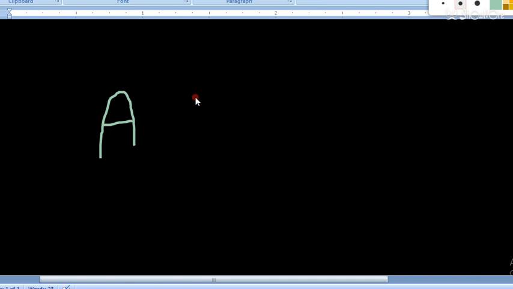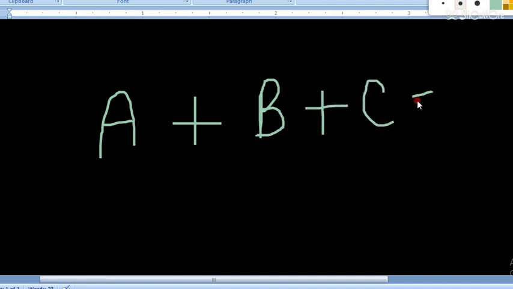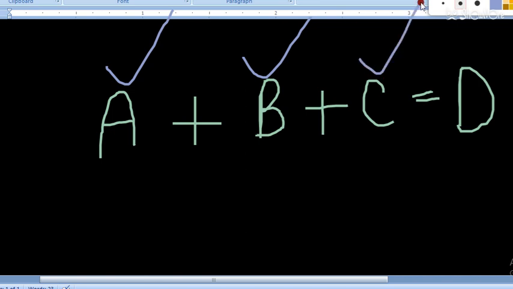Like if I am adding A plus B plus C equal to D, it implies that the dimension of A should be same as B, same as C, and same as D. That means all the four physical quantities have same dimension. Let's discuss this thing in detail.